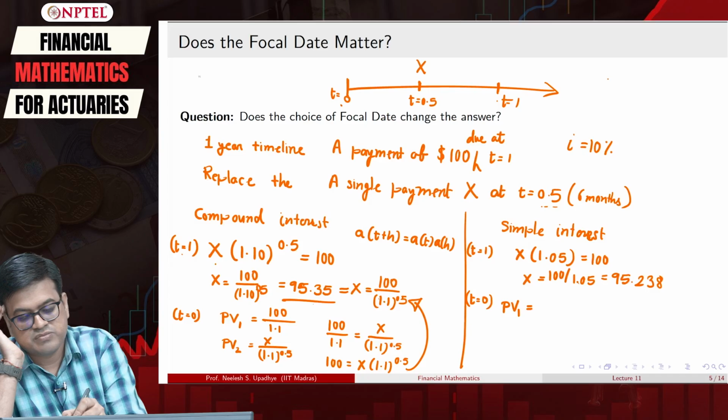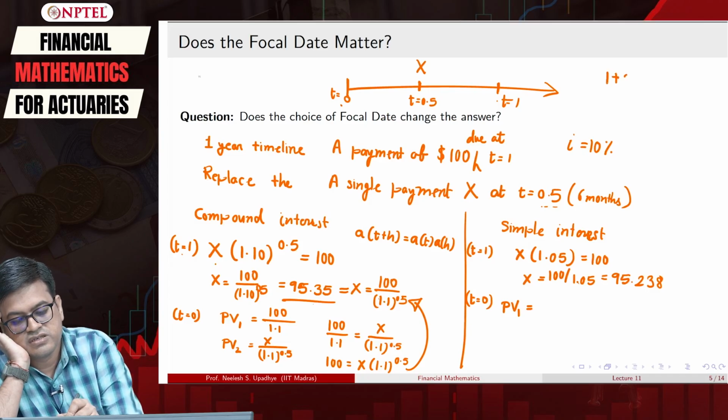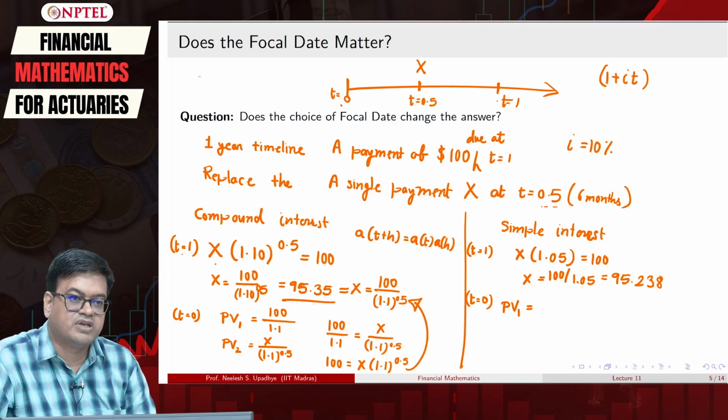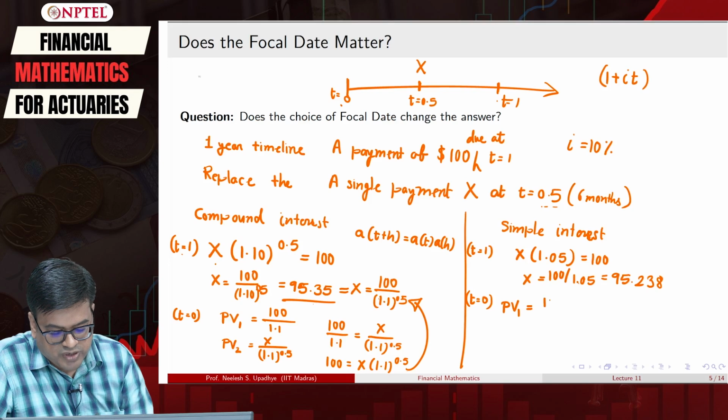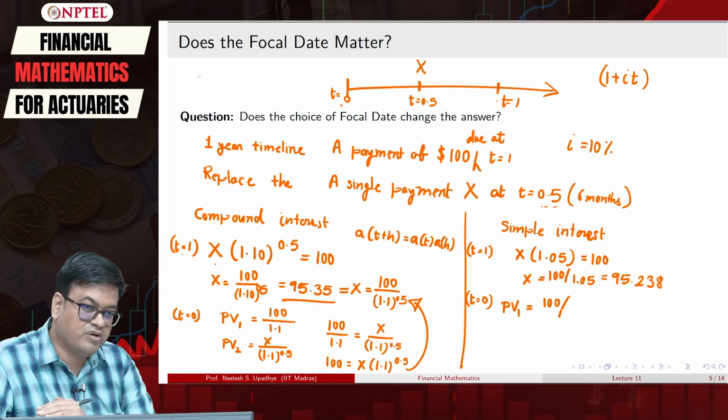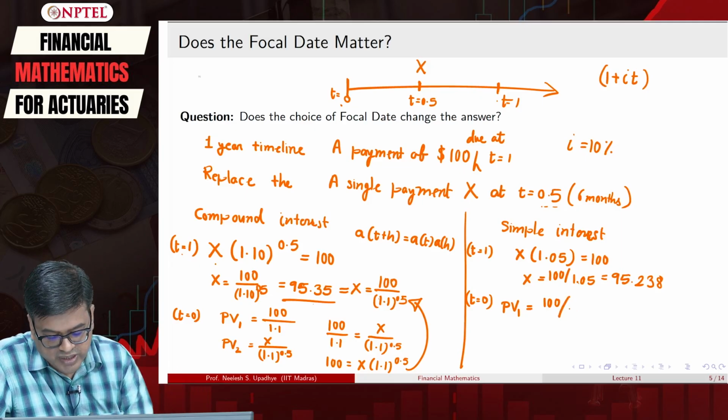So, when you are under simple interest rate assumption, it is 1 plus i t, that is the model, right. So, I will use this particular formulation to bring it back. So, what will happen? PV at 1 will be 100 upon, I am putting t is equal to 0. So, by time 1 time full time I am bringing it back.